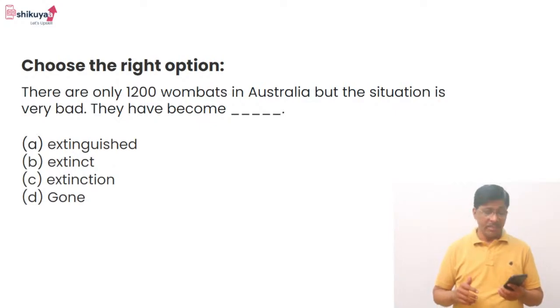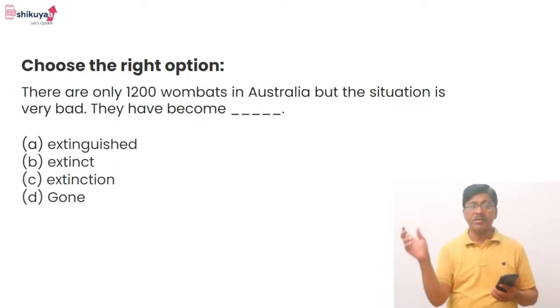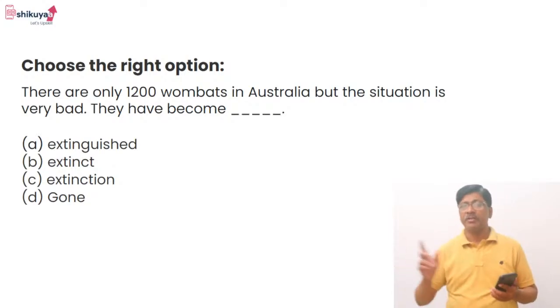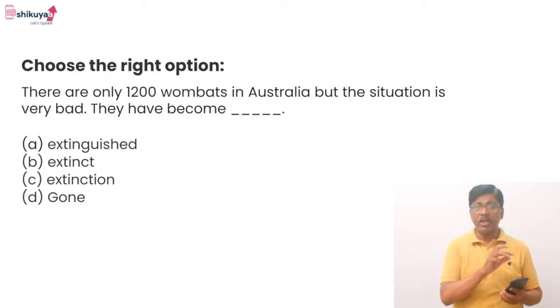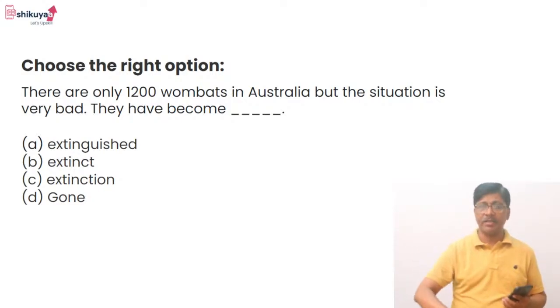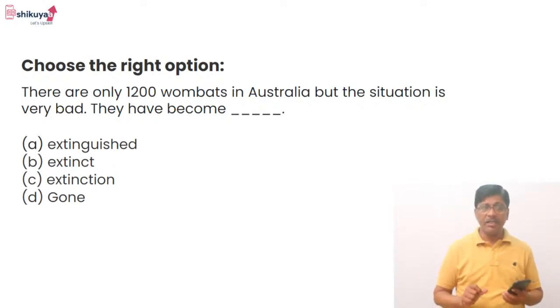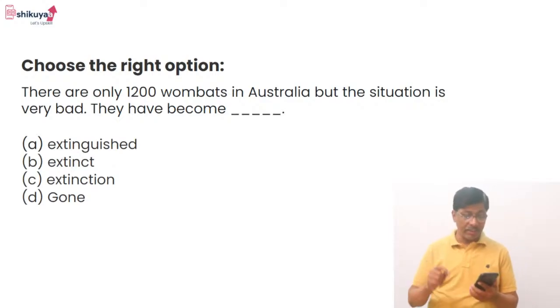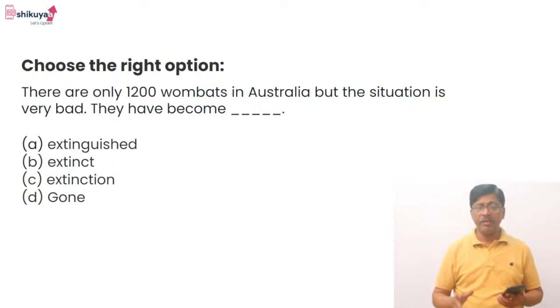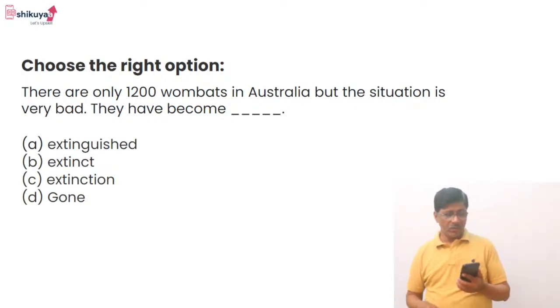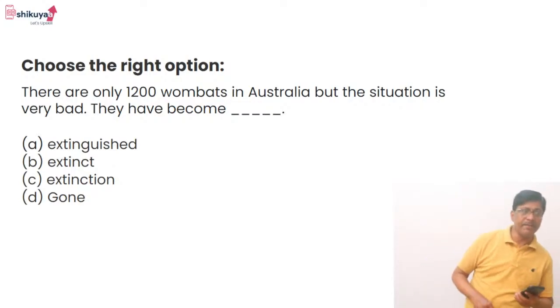Option B is correct. Extinction is a process. They have become extinction, नहीं आएगा ये. Become बोला है. Okay, they are in the process of extinction is correct, ये correct है. लेकिन यहाँ पे they have become means extinct, option B is more correct. Gone वो तो है नहीं, कहीं और नहीं चले गए वो. Nowhere it is mentioned they have gone somewhere. So the correct answer is option B, extinct.